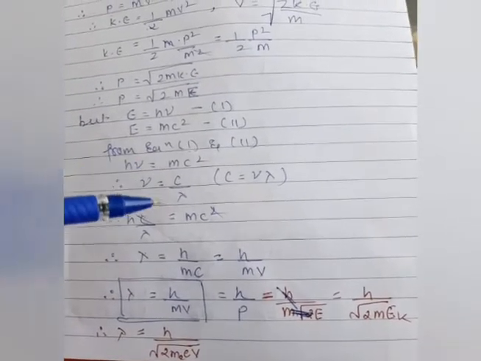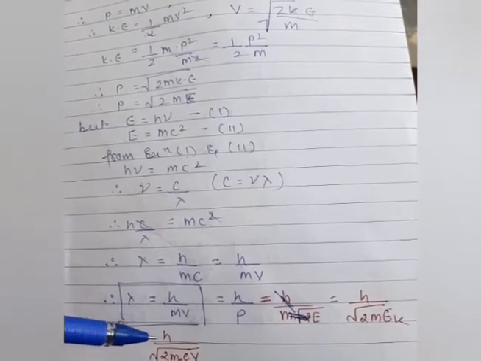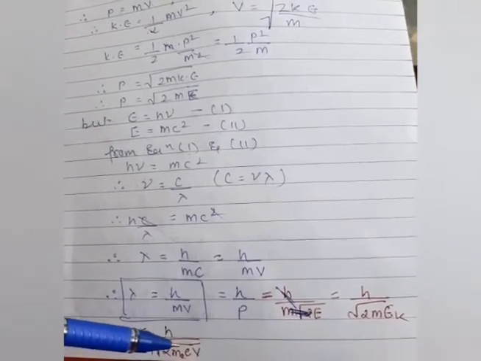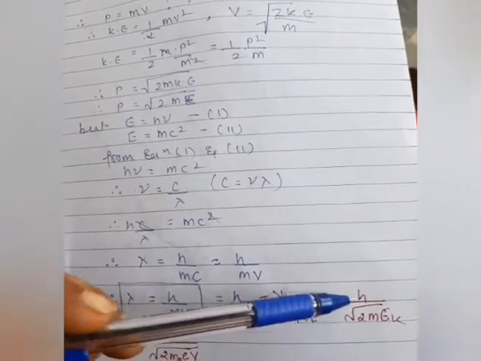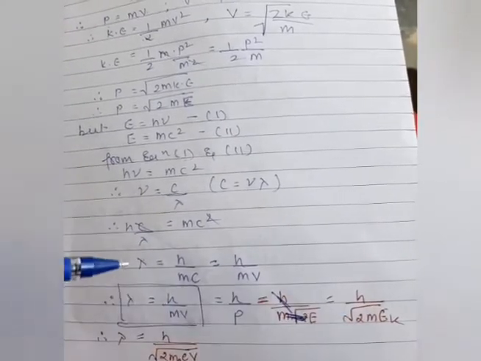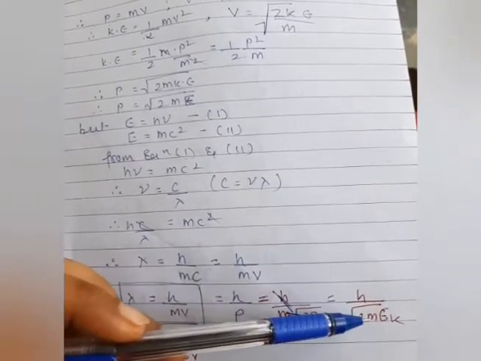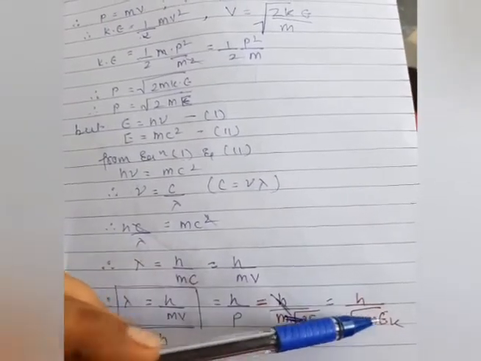So the de Broglie wavelength is lambda equals h by root of 2meV. When we have the wavelength of an electron, we take this formula for an electron; when we have the wavelength of a proton, we take this formula for a proton.